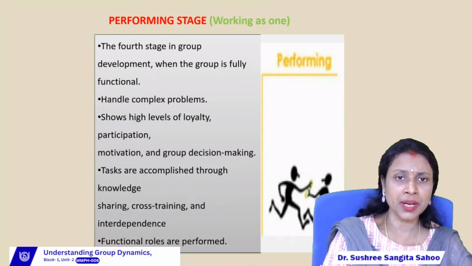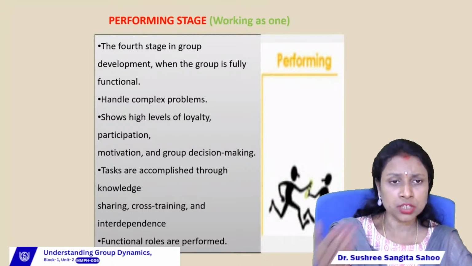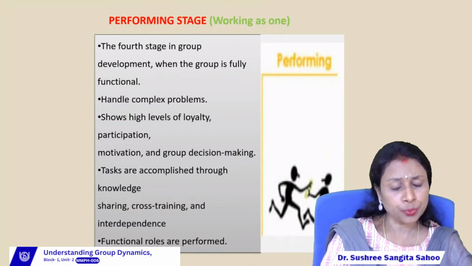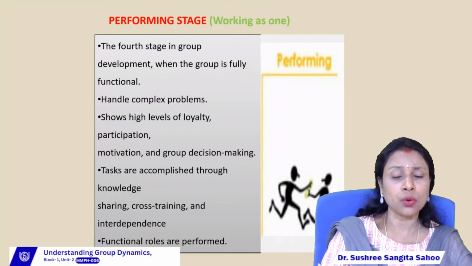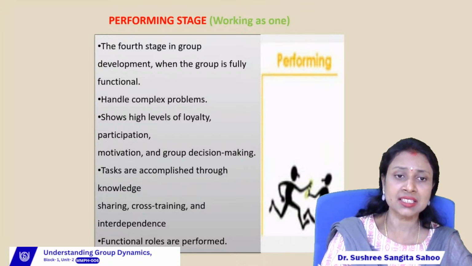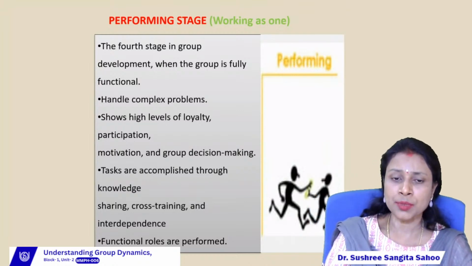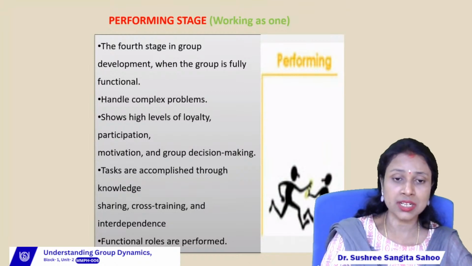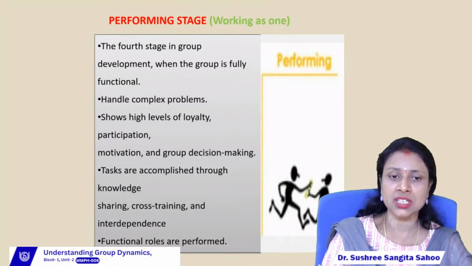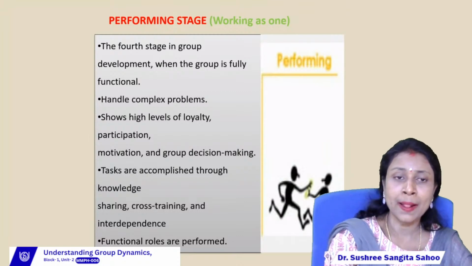So that's why we can find here high loyalty, all the members participate, all the members are motivated, and all the members are also involved in decision making. Then tasks are accomplished through knowledge sharing, cross training and interdependence. Then the functional roles are performed. Here all the members know their roles and responsibilities. According to their roles and responsibilities they will try to show their performance.